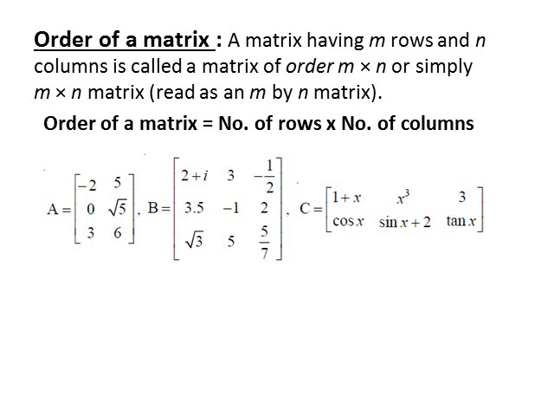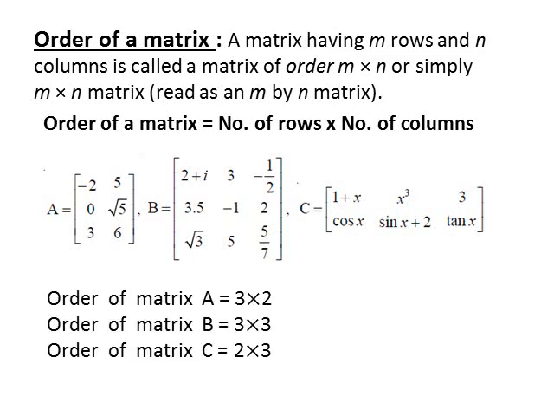As matrix A is having 3 rows and 2 columns, therefore, order of matrix A is 3 by 2. Similarly, matrix B is having 3 rows and 3 columns, so order of matrix B is 3 by 3. Also, matrix C is having 2 rows and 3 columns, so order of matrix C is 2 by 3.